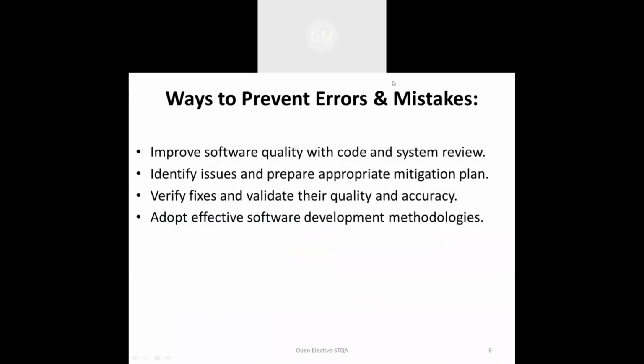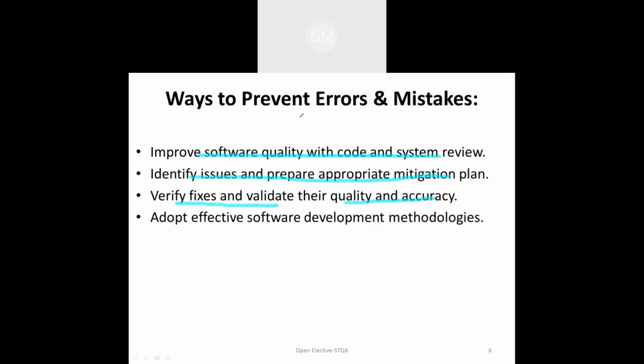Now, how can we prevent these mistakes or errors? For that, we need to improve the software quality with code and system reviews. Next, we need to identify the issue and prepare an appropriate plan. Then we need to fix and validate the error or mistakes and design quality software with good accuracy.